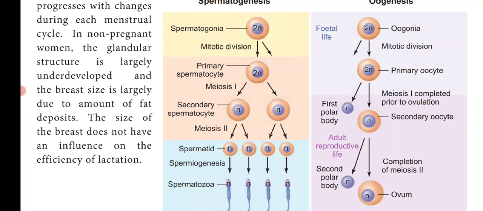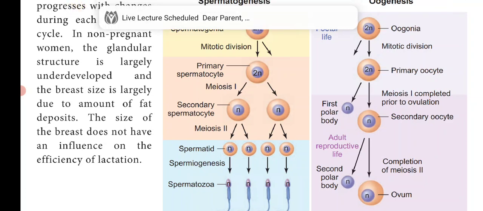Again, these secondary spermatocytes enter into the meiosis 2 division. Meiosis 2 division is an equational division, that is, it is like the mitotic division. Each secondary spermatocyte divides into 2 spermatids. So, totally 4 spermatids are produced. The spermatids are also haploid.